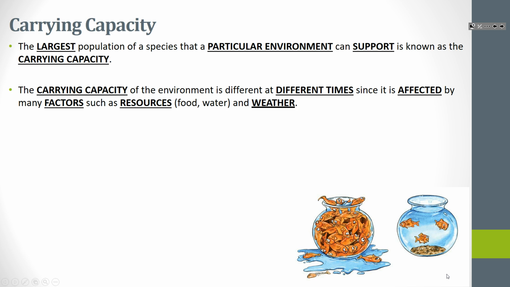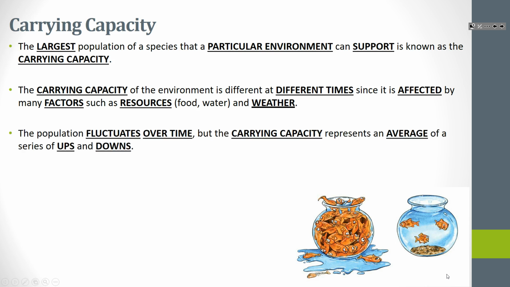So the environment can carry more of those bears, but maybe the next year you have a bit of a drought and the producers aren't growing as well and can't support as many individuals, so now some of your population starts to die off. So it depends on the year, and on all sorts of things.